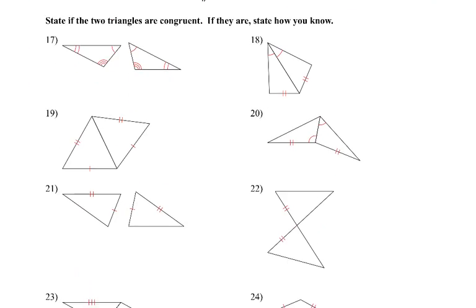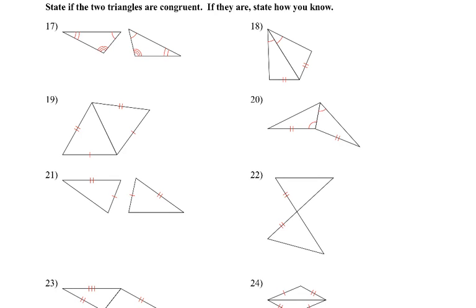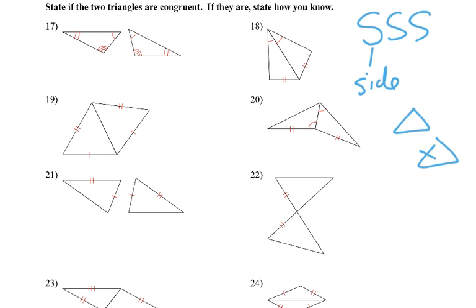Alright, so now we're going to talk about what we did in class, okay? And the rule we're looking for is this one. We call it SSS. It stands for side, side, side. Basically, if between two triangles, we know that their three corresponding sides are congruent, we don't have to look at the angle. We know they're going to be congruent, okay? If we don't have the three sides, then there's nothing we can really say about it, okay?